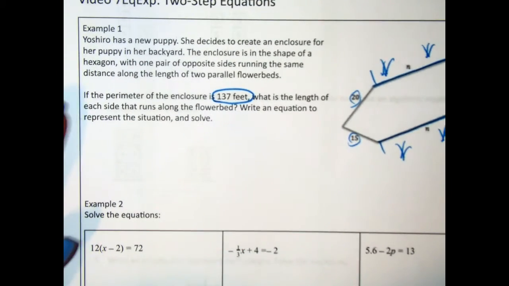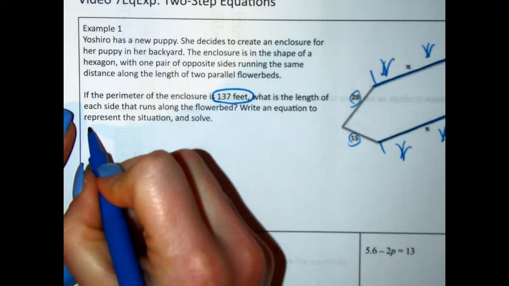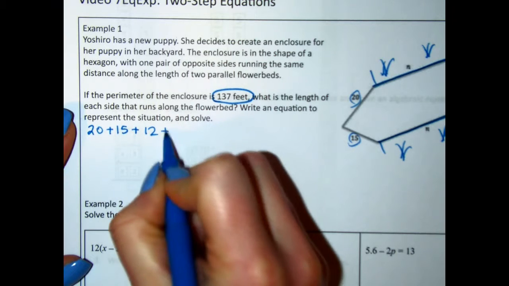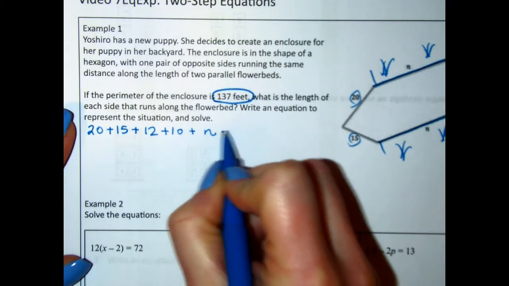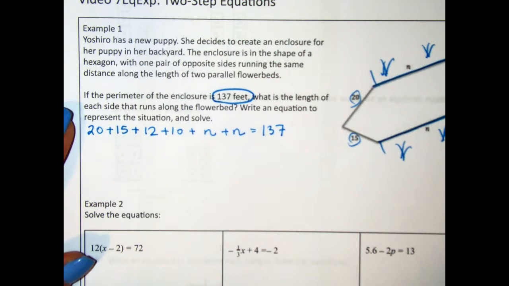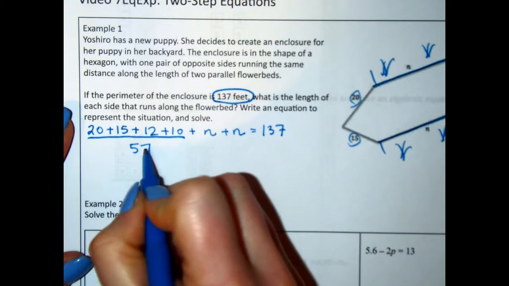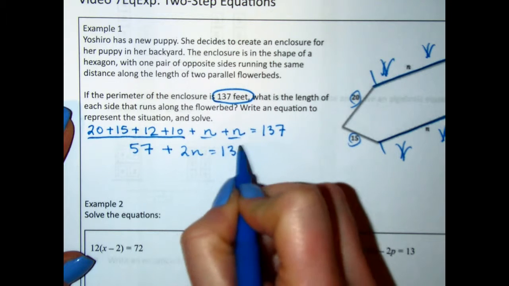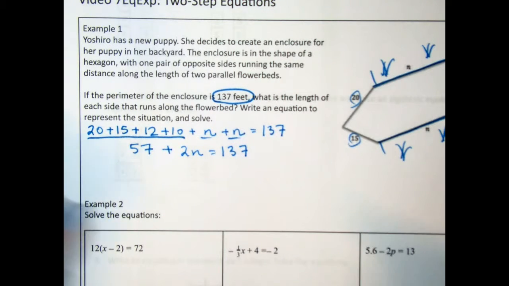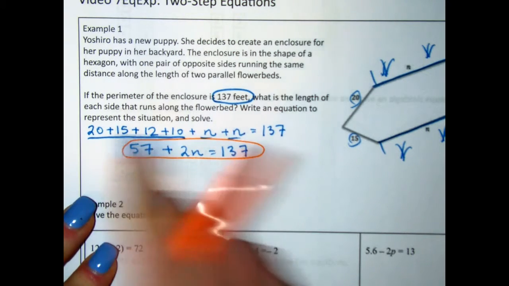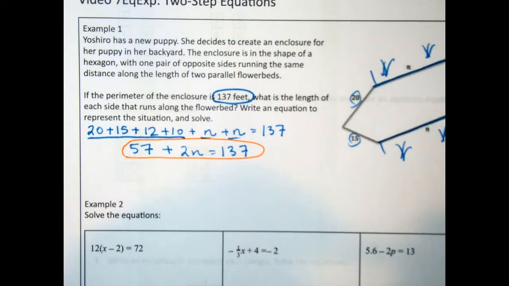So I'm going to write down all my numbers here that add to be 137. So I have 20 plus 15 plus 12 plus 10 plus n plus n, and all of that equals 137. All of this added up equals 57. And I have 2 n's here, so I can write 2n plus 57 equals 137. So this is our equation that represents our situation. This is also an equation, but this is a more simplified one.